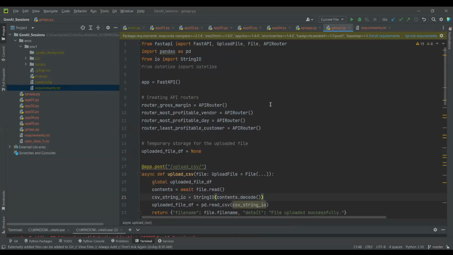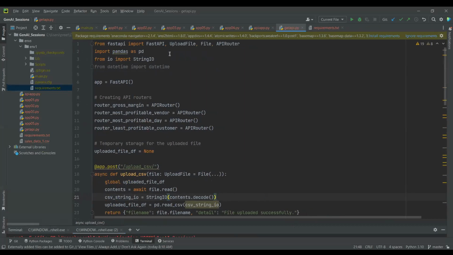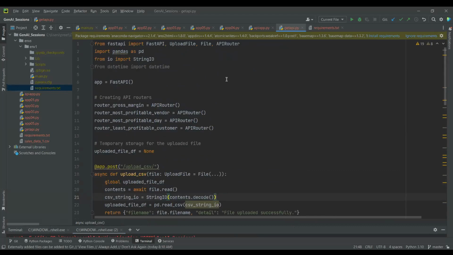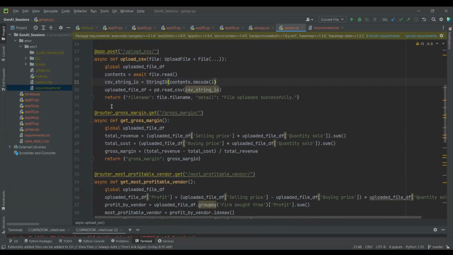So when it says API router, these are endpoints that get created. Because this is one single .py file, how do we identify which ones are the various endpoints? As Vidya told earlier, based on the decorators. So line 17 is an endpoint, 23 is an endpoint, 25 is the endpoint. Whenever there's an at sign, that's a decorator, and that line is the endpoint.